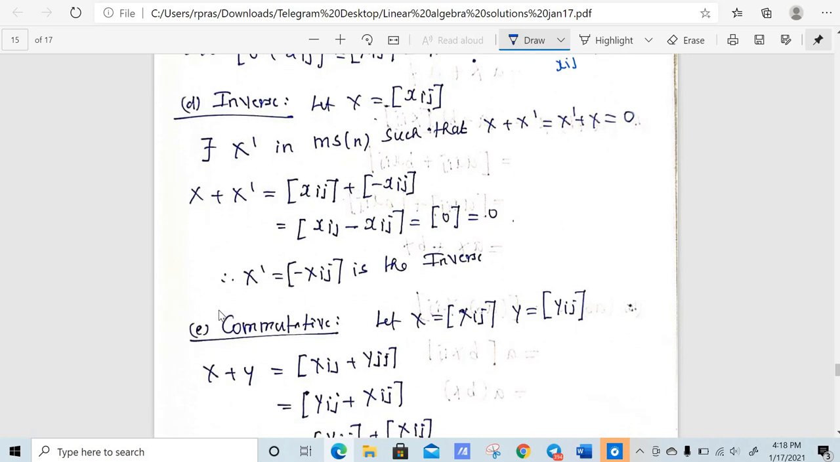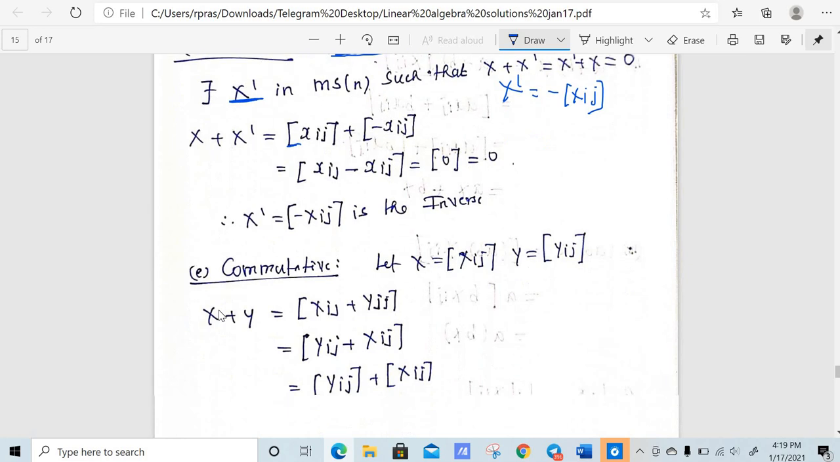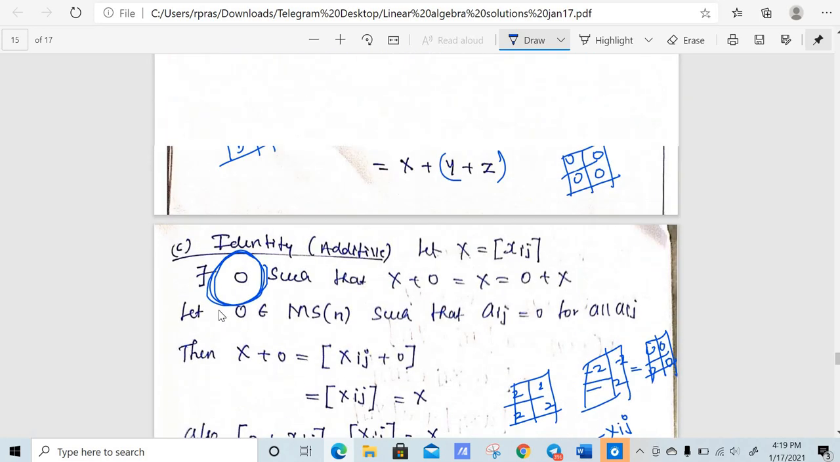So you can see, let x be some magic square, there exists x dash such that x plus x dash is equal to x dash plus x equal to 0. What is x dash here? It is minus xij, right? Whenever I write that in square brackets, you need to assume that it is a magic square, right? And it is also commutative. So therefore we have shown the first condition.